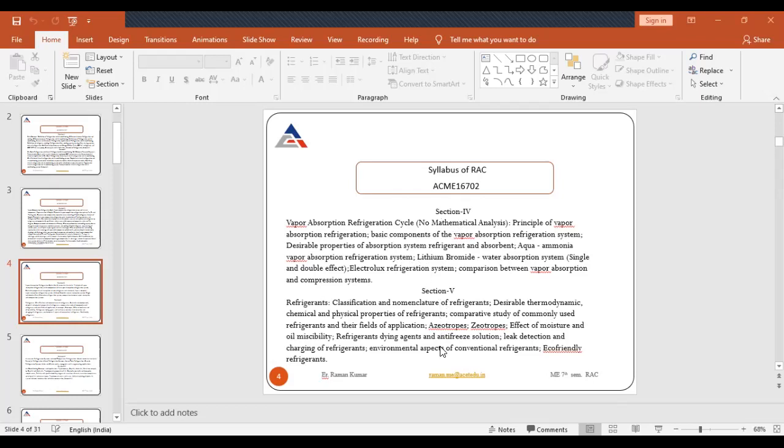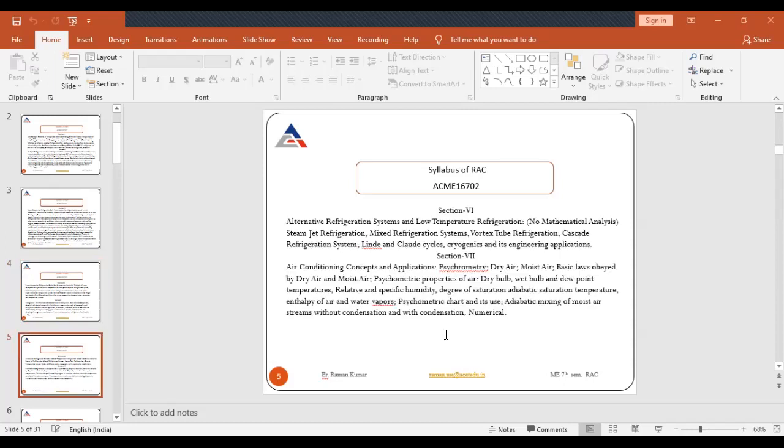And now the fifth section, refrigerant. So everybody knows refrigerant is the main medium which is flowing through your VCR cycle, which is taking heat and rejecting heat during the cycle. So it is the main. Under this, I will tell you about the different properties of refrigerants: thermodynamic, physical, and chemical properties. Then different types of refrigerants and what type of refrigerant we are using these days. So I will cover all these topics under refrigerant.